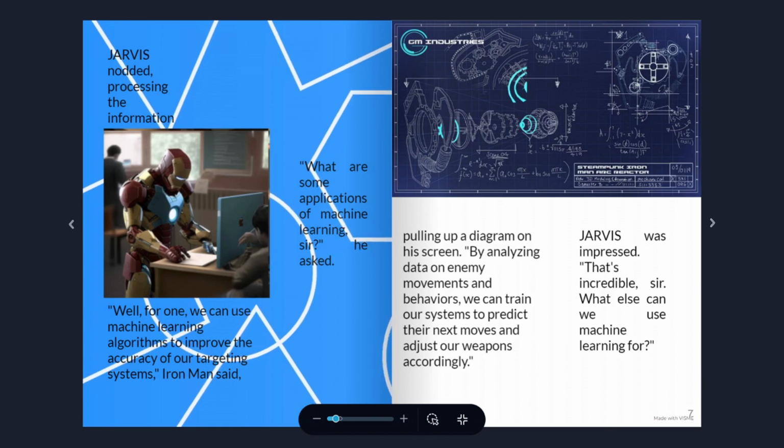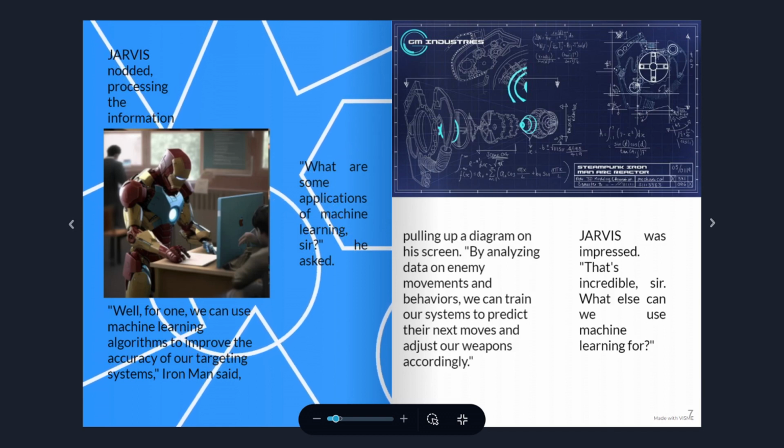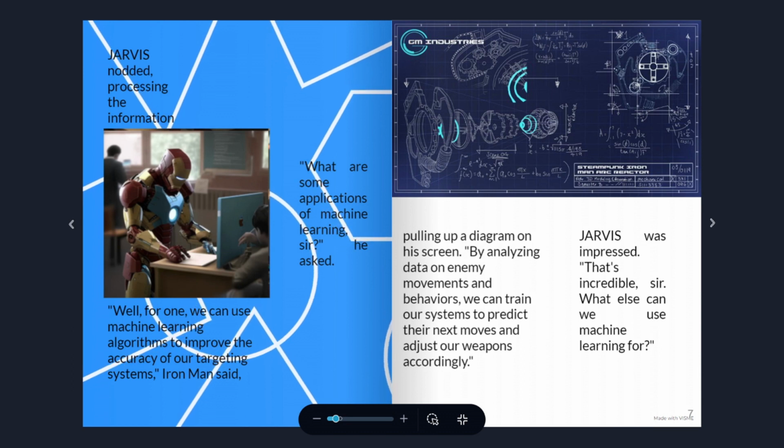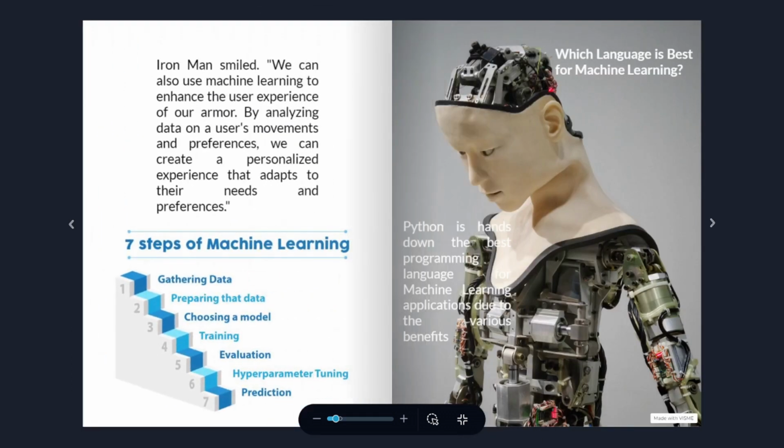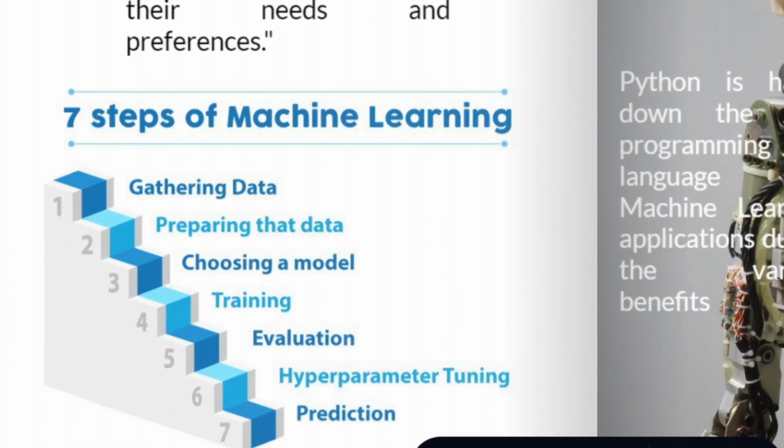That's incredible, sir. What else can we use machine learning for? Iron Man smiled. We can also use machine learning to enhance the user experience of our armor. By analyzing data on a user's movements and preferences, we can create a personalized experience that adapts to their needs and preferences. Here are 7 steps of machine learning.